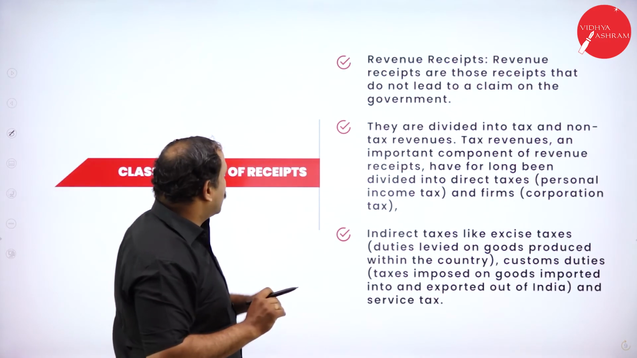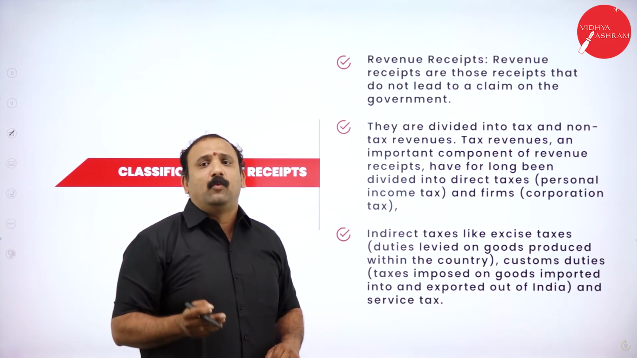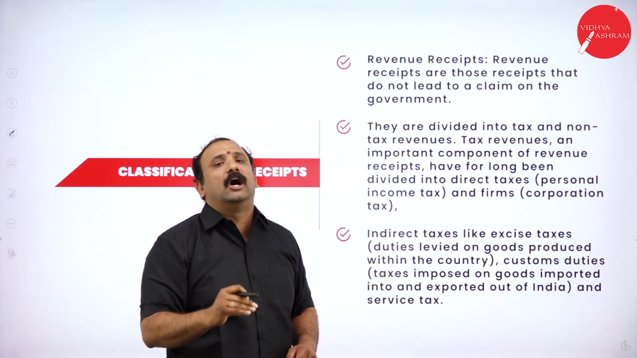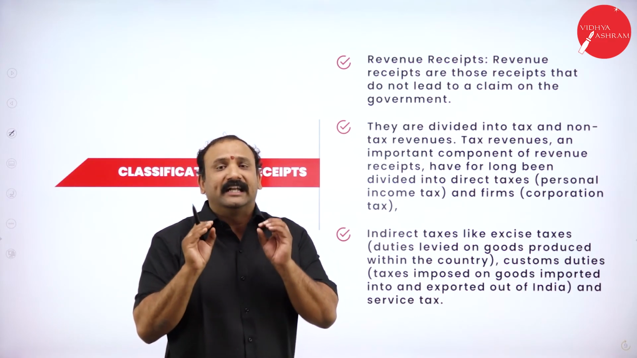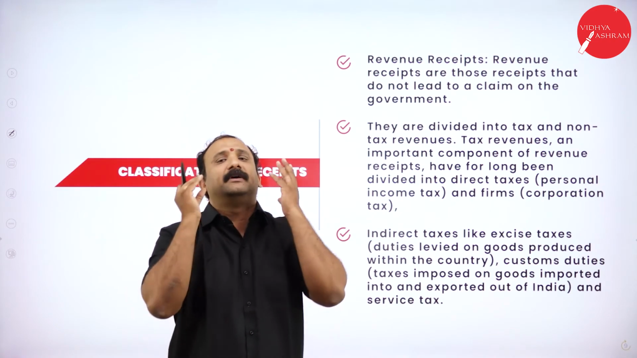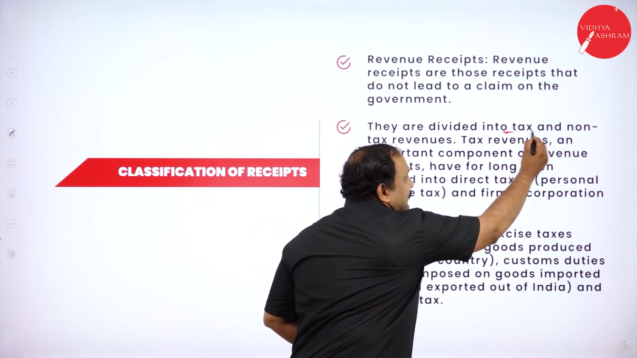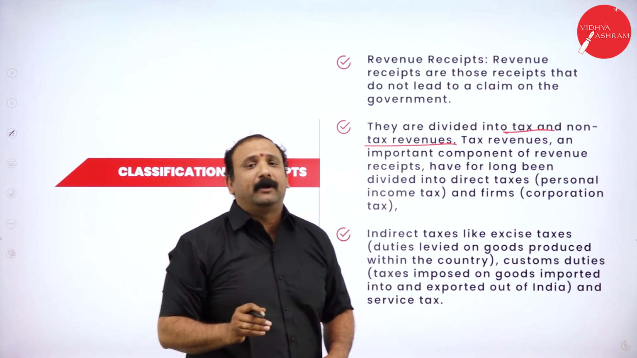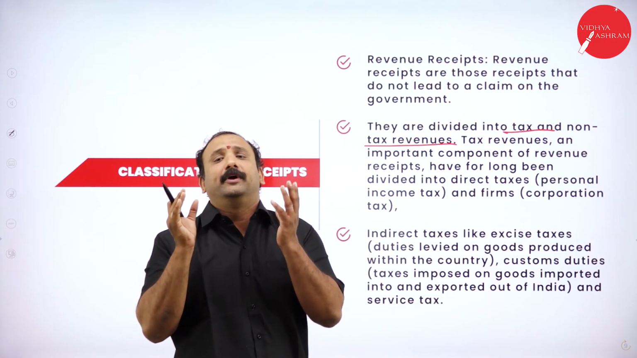Moving forward, we are now going to talk about the classification of receipts. That is going to be revenue receipts. What are revenue receipts? Those are receipts that do not lead to a claim on the government, which means the government is just getting income from it. The government is not owing it. It is money that is being paid to the government. So the government is getting money from revenue receipts. They are divided into two factors. One is called tax, the other one is called non-tax. Tax revenues are important because they are the direct revenue for the government. That is how the government is going to make money.